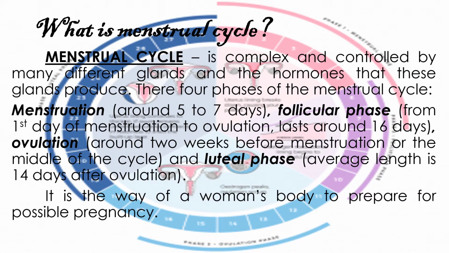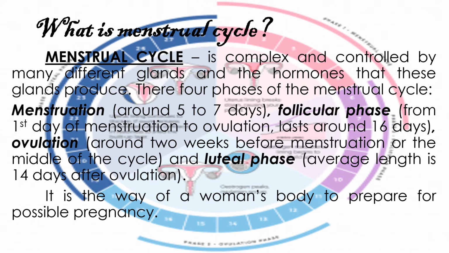What is menstrual cycle? Menstrual cycle is complex and controlled by many different glands and the hormones that these glands produce. There are 4 phases of the menstrual cycle. The first one is menstruation, which goes for about 5 to 7 days.